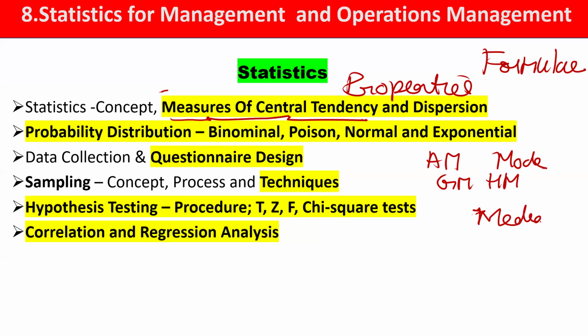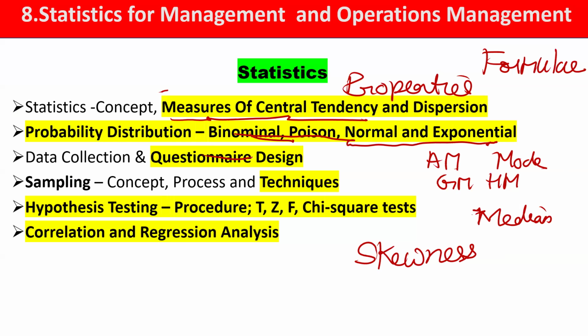In dispersion, the major focus is on standard deviation and mean deviation. They haven't mentioned it, but sometimes they may ask questions from skewness also. Then we have probability distribution. Here also the properties and formulas are important, and they may sometimes give you a numerical. Many times it is observed that they either ask a property-based or statement-based question, or give a numerical from probability distribution.